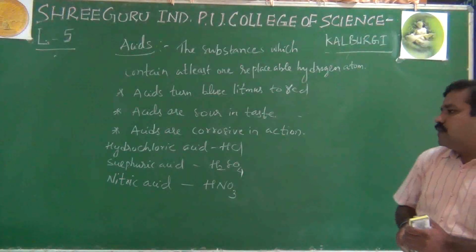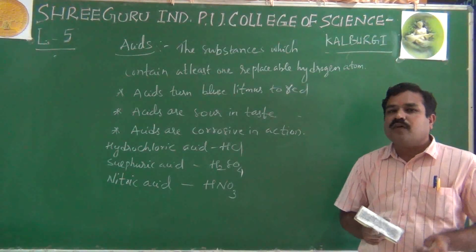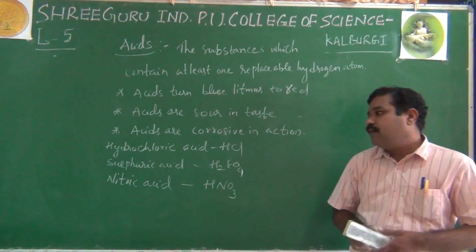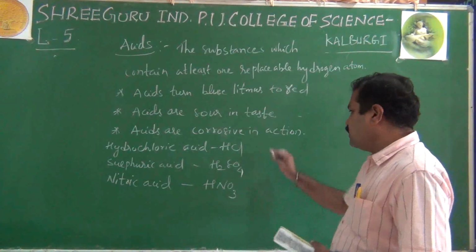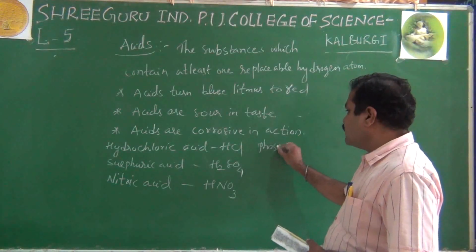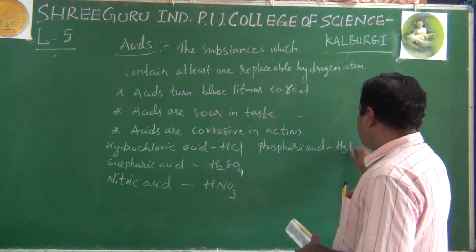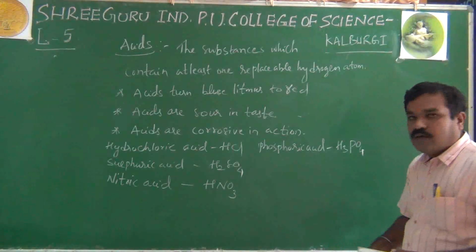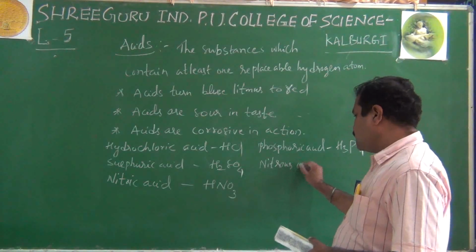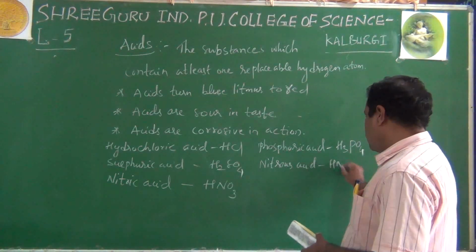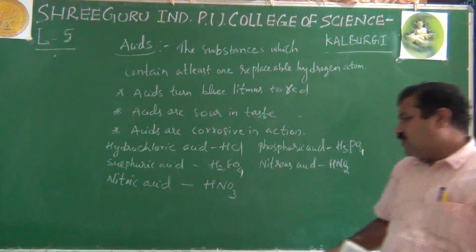But once again, acids are divided into mineral acids and organic acids. Mineral acids means they are acids which are derived from mineral origin. These are all mineral acids: hydrochloric acid, sulfuric acid, nitric acid, and we can also take phosphoric acid, that is H3PO4. Nitrous acid, that is HNO2. Nitric acid is already given here, HNO3, right?